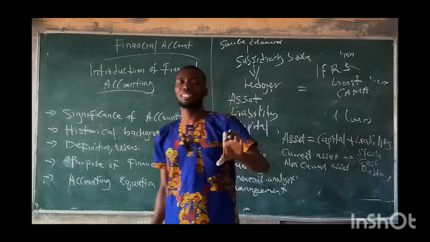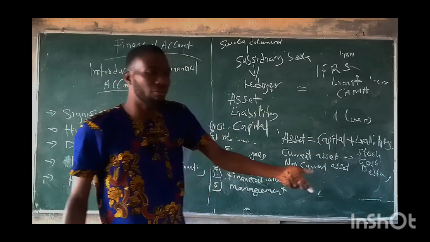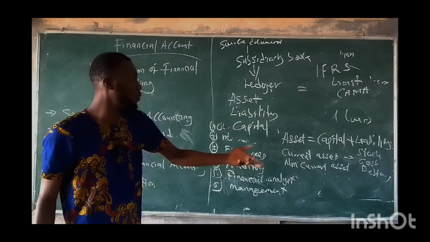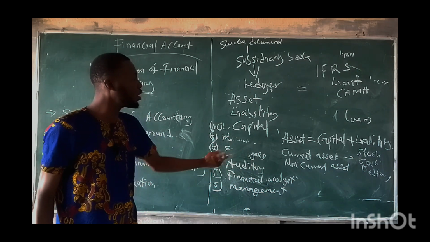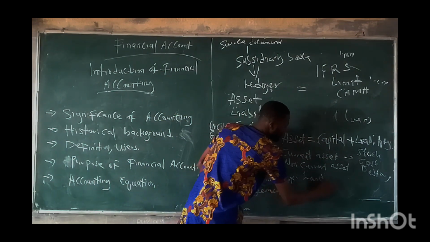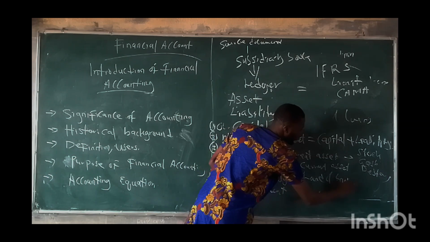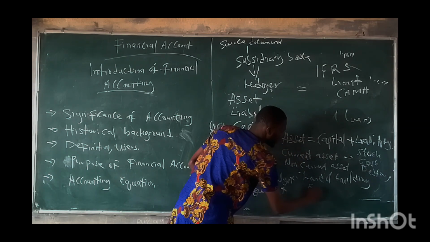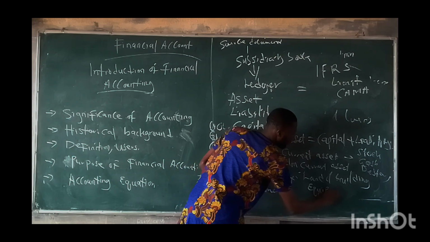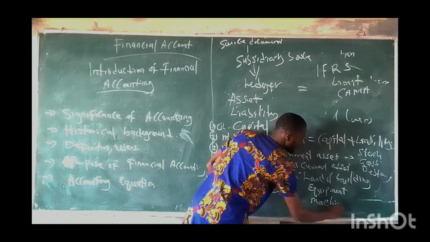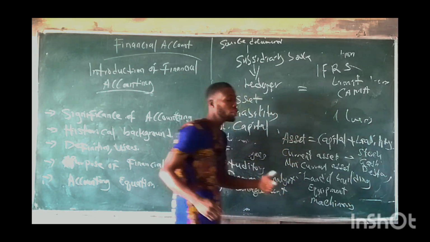A non-current asset generates income and lasts for a long period of time. You can use it for a long time. Examples are land and building, equipment, machinery, and so on.